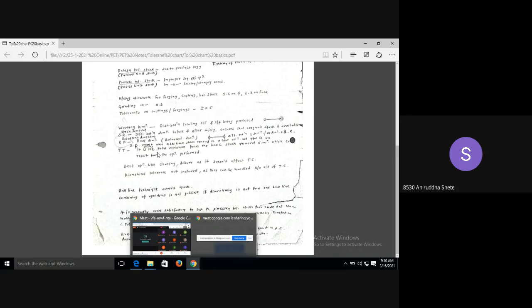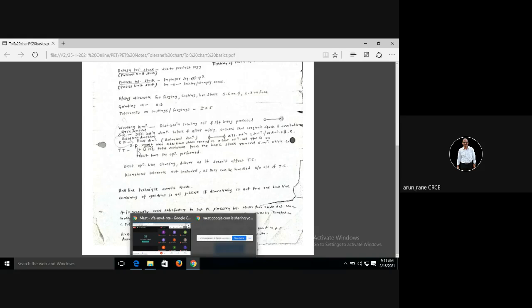Can you repeat resultant dimension again? That is when you are machining two faces. When both the faces are machined, then obviously you are going to get a dimension, isn't it? So that dimension is called the resultant dimension. Suppose you have machined this and you have machined this. So now you will get say 50, so 50 plus minus 0.1 or 50 plus minus 0.05. Whatever it is, that is what is called the resultant dimension. Now when I take an example, that time you will come to know.